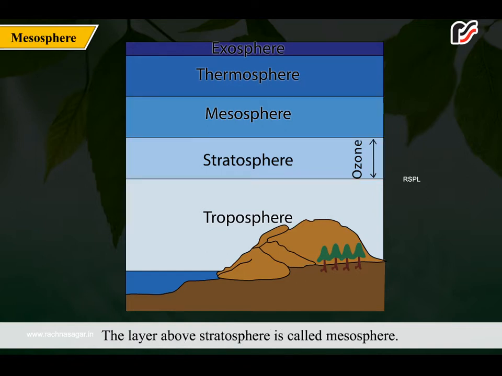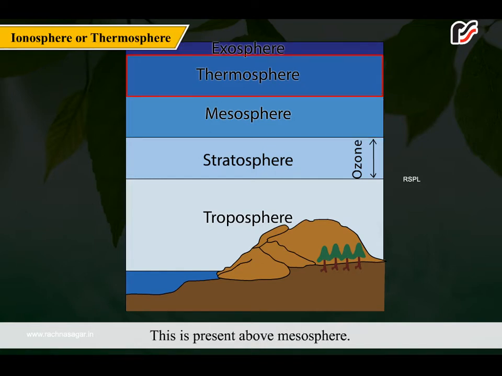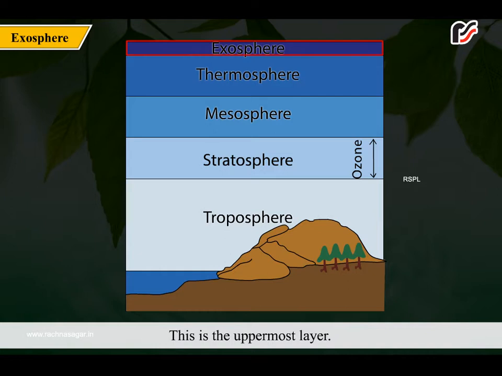The layer above stratosphere is called mesosphere. Meteor showers are seen in this layer of atmosphere. This is present above mesosphere. It is a very thin layer. This layer is used for the transmission of radio waves. This is the uppermost layer. There is no air in this layer. Also, Earth's gravity is very weak here.